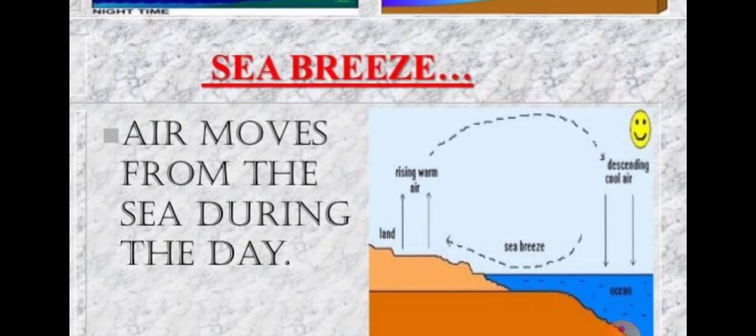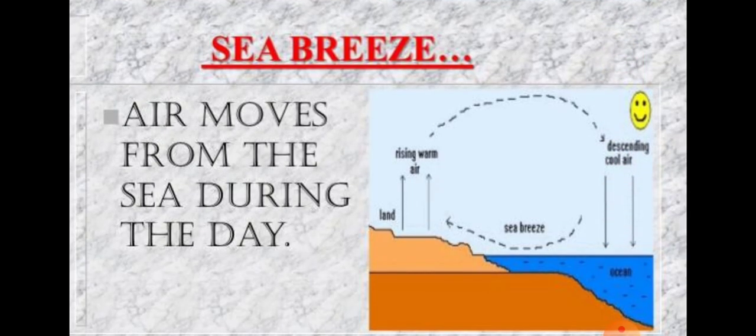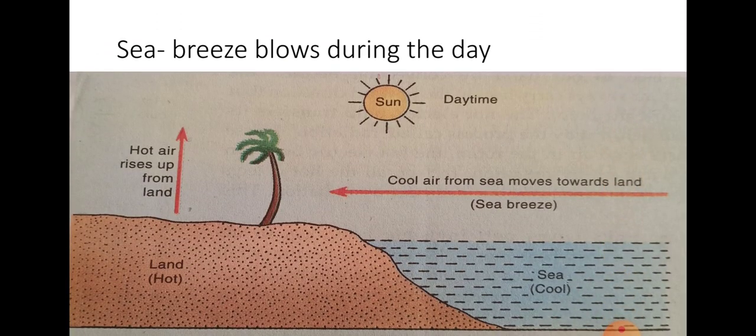See one more figure. Sea breeze. Air moves from the sea during the day and hot air rises from the land. Sea breeze blows during daytime, and cool air from the sea moves toward the land.